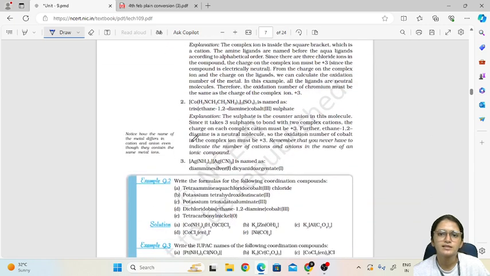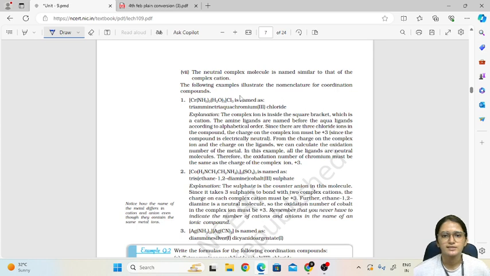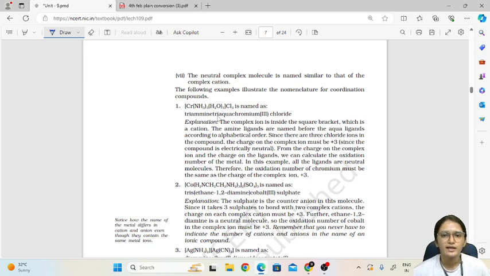Okay. Now we will see the naming. We will take one example: [Cr(NH3)3(H2O)3]Cl3. First of all, we need to understand that you have to split them into two parts, whenever we have such cases. The square bracket you have to put separately, and the other ion outside the square bracket separately. Whatever is written first in the formula, here the square bracket, will have positive charge, and whatever is written afterward will have negative charge.